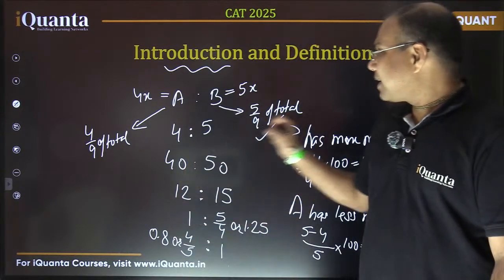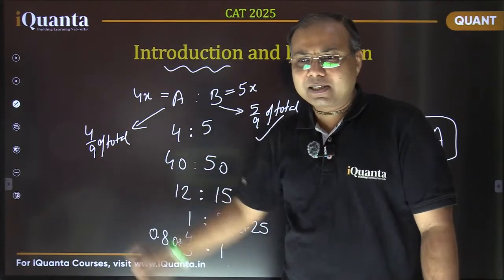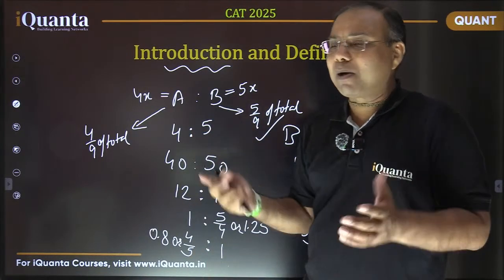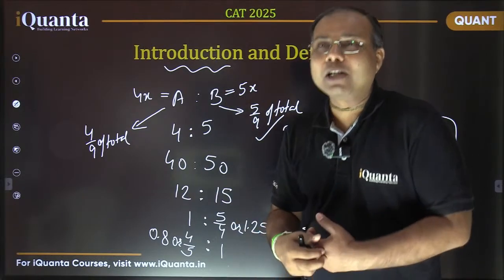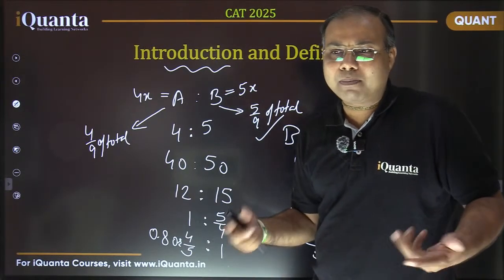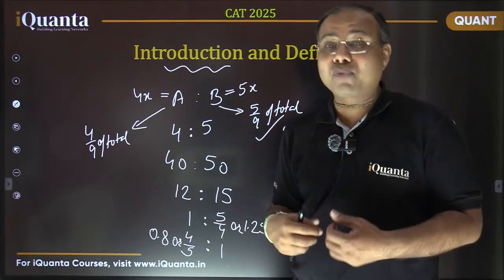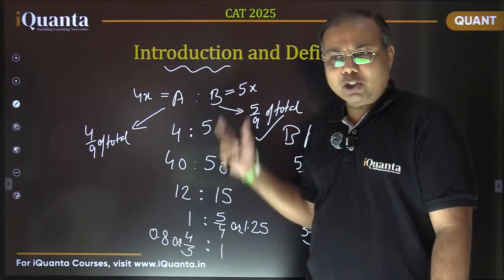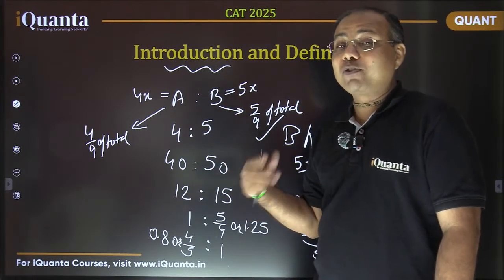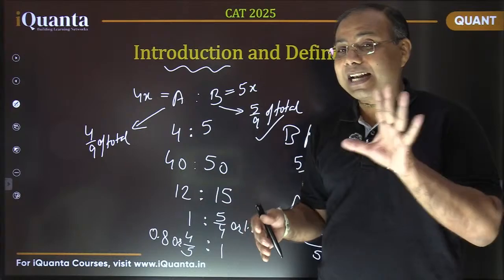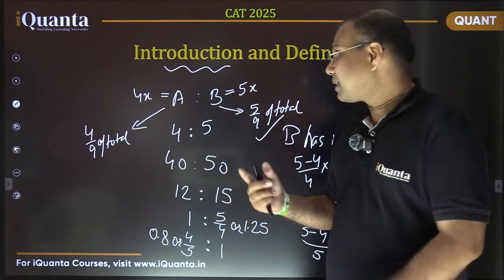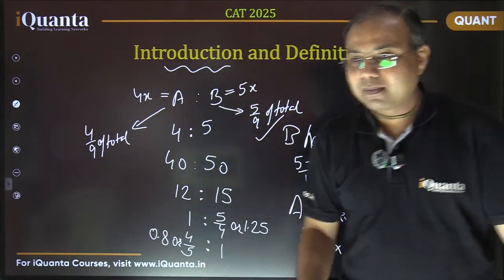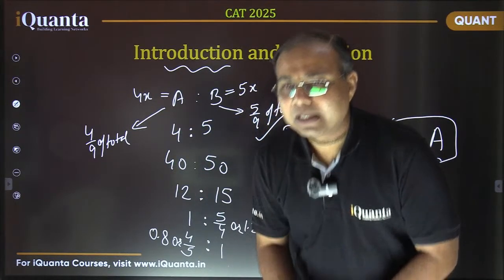How did I get this 9 here? 4 plus 5, right? Let's say A and B are doing some business and they earn some profit. Now that profit is to be divided in the ratio 4:5. So what we need to do is divide that whole profit into 9 parts, 4 plus 5, and 4 parts will be taken by A and 5 parts by B. Is it clear to everyone?